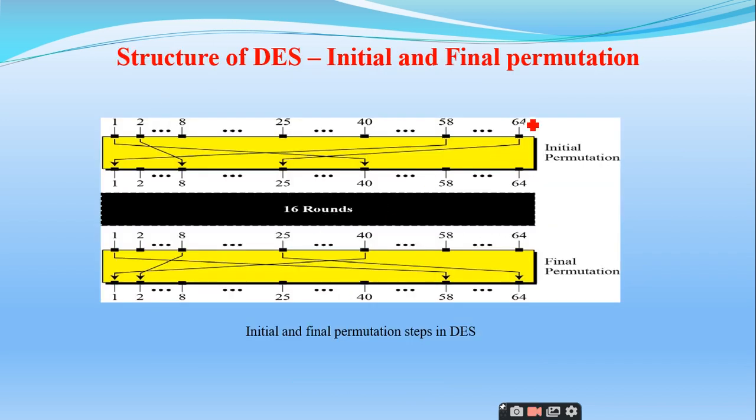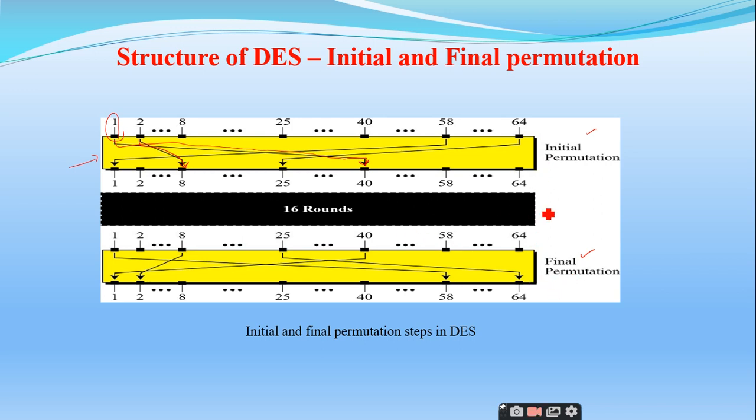So this is how the initial permutation and the final permutation look. Tell me, where is this one input connected to? This is the initial permutation, right? One is connected to 40. Similarly, 2 is connected to the 8th output. Like that, we have different permutations in this initial permutation box.